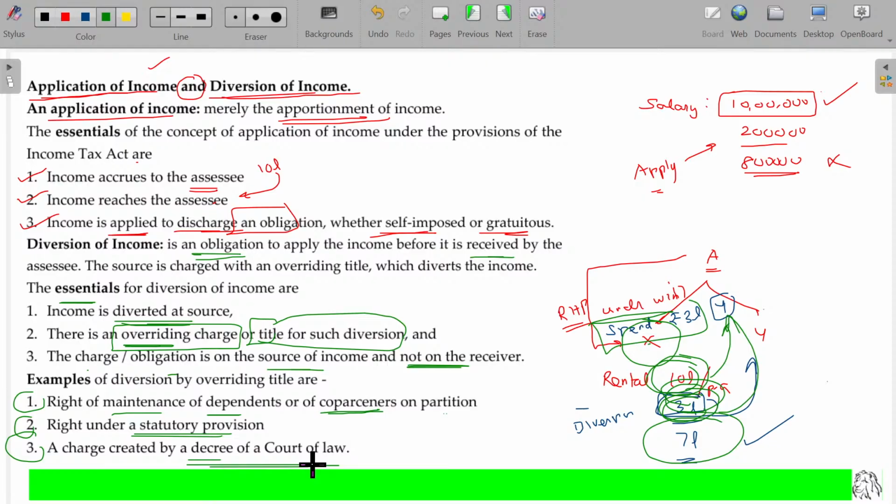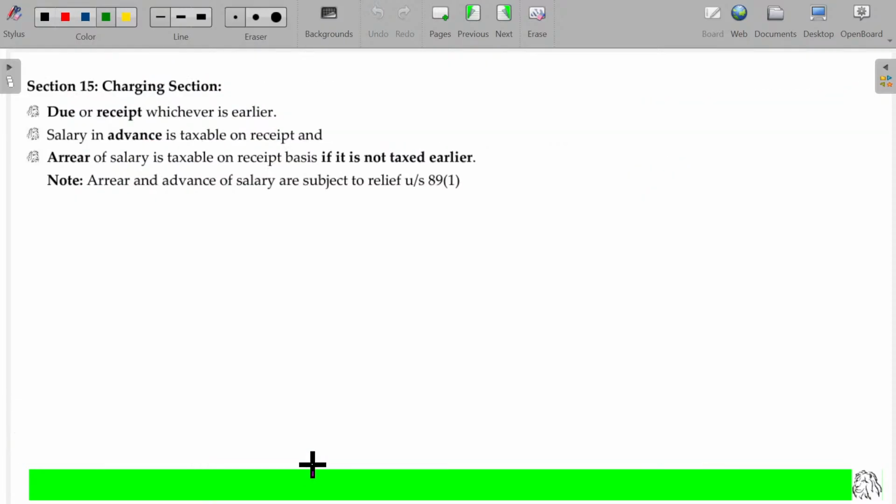Next, we'll now start with section 15. So three sections are there under salaries. One is section 15, another one is 16, another one is 17. Section 15 is all about the charging section. Section 16 is all about deductions. Section 17 is the definition section. So we have to cover all these things. Now, let's start with section 15, the charging section.